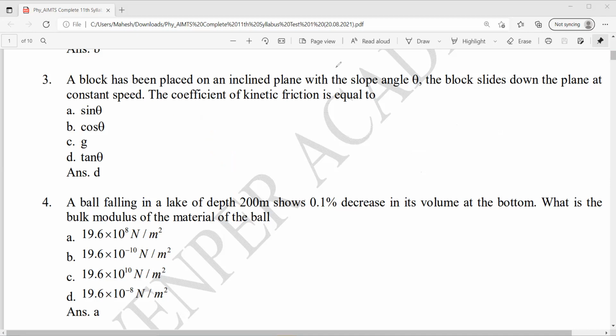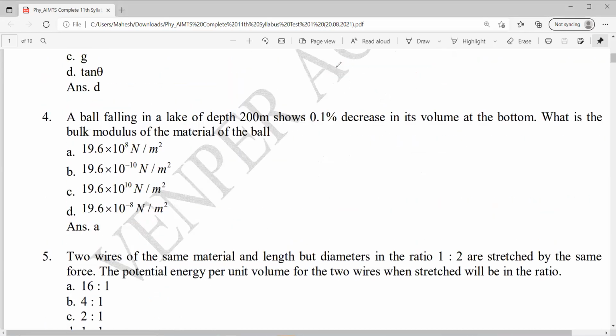Coming to the fourth question. A ball falling in a lake of depth 200 meter shows 0.1% decrease in its volume. So decrease in its volume means delta V by V into 100 is given as 0.1%.